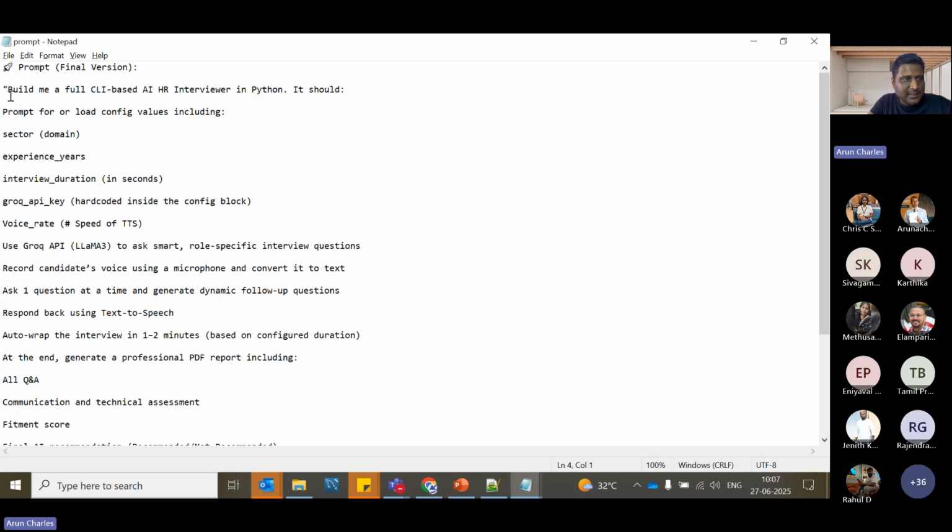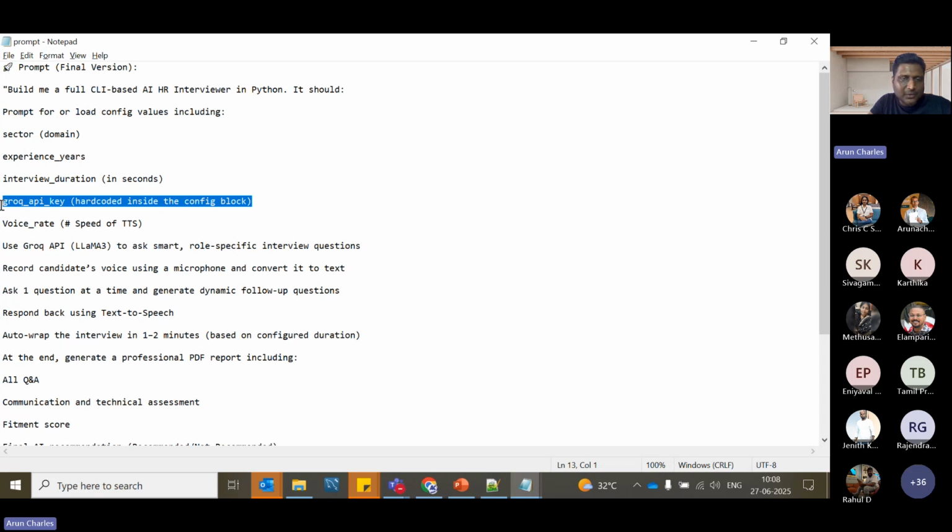I'm asking the AI to build me a full CLI-based AI HR interviewer in Python. It should prompt for or load config files, because as I told you, my tool should be configurable so that we can scale it. What do we need in the configs? The sector, experience, the interview duration, and then the Grok key.